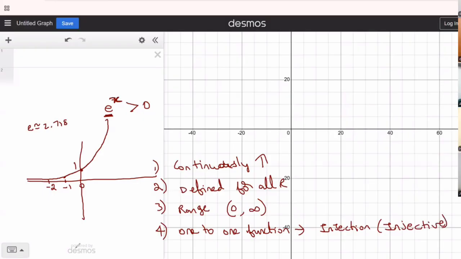So that means every input that I can see will give a unique output. That is what one-to-one function means. Every input has a unique output. That's what one-to-one function means. We call it by several names like injection, injective.